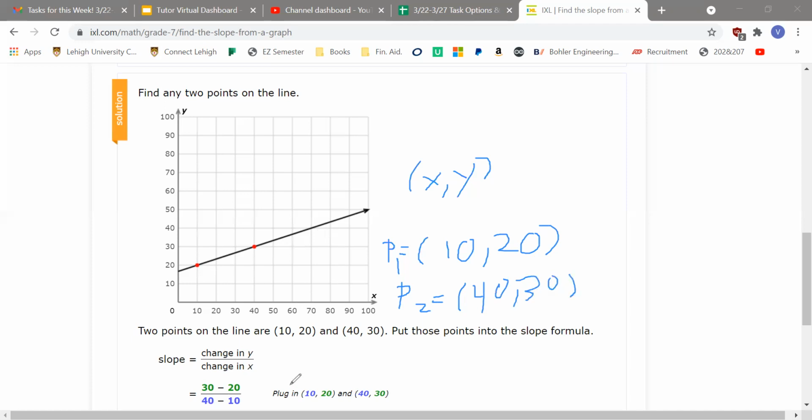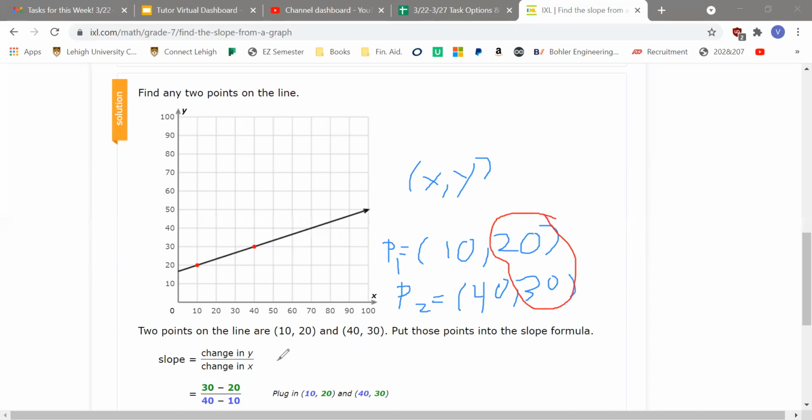Now we need to plug into the equation, change in y over change in x. So what does change mean? Change means the distance that it's traveled, that it's changed by. How do we get the change in y? We look at the two y coordinates, which are 20 and 30, and find the change between them by subtracting.